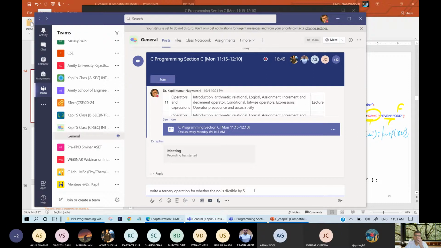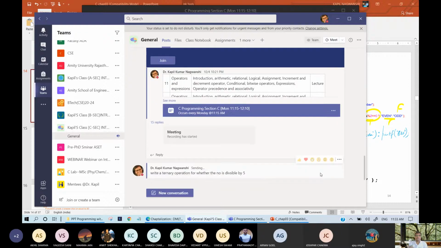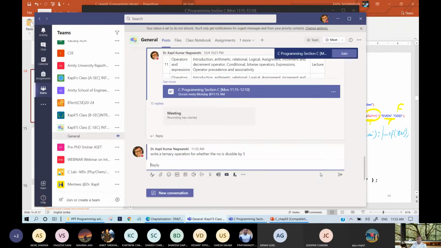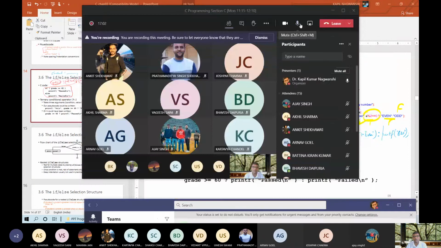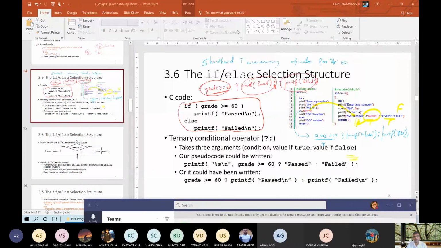Yes, write your comment over here. Your time starts now. Only 2 minutes are there, and I am showing you another screen for understanding the ternary operator.